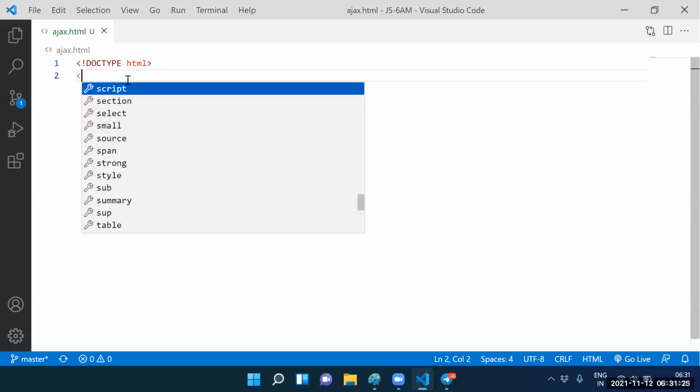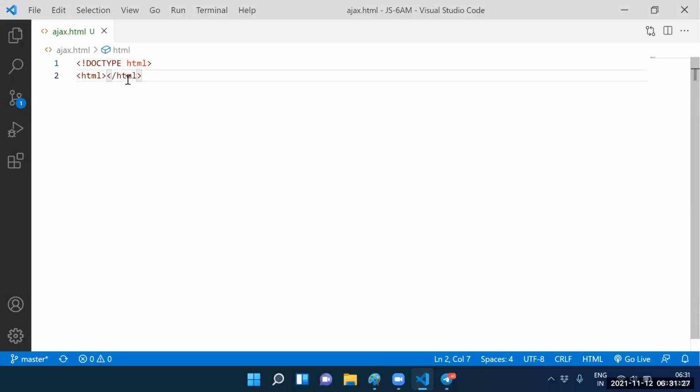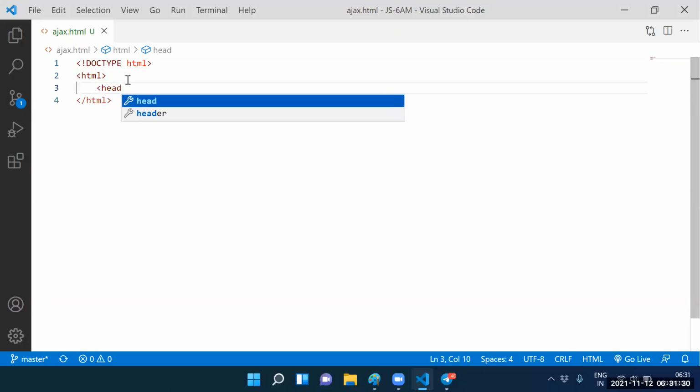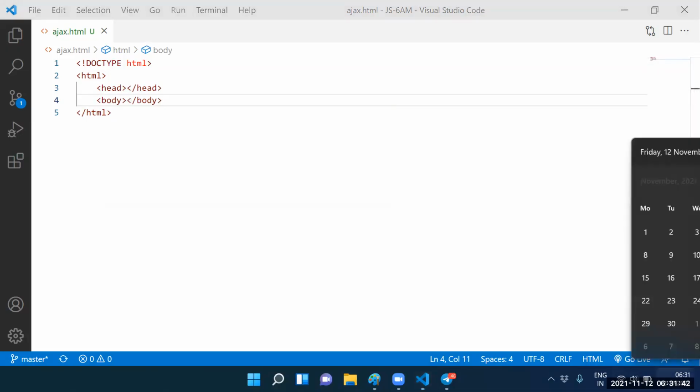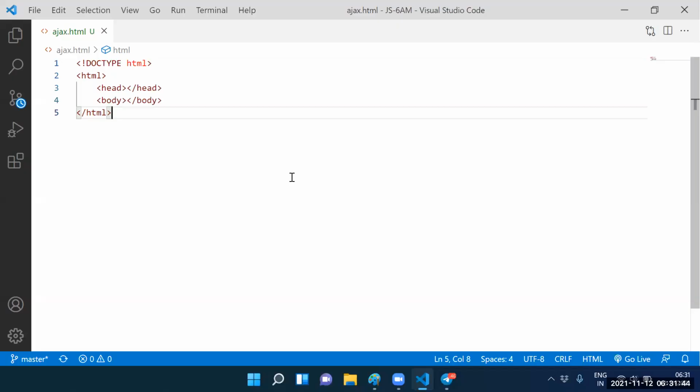Ajax.html. Guys, who is the root element? HTML. HTML divided into how many sections? Two sections. The first section is the head section. The second section is the body section. So here itself, the first section is the head section, and here itself, the second section is the body section.